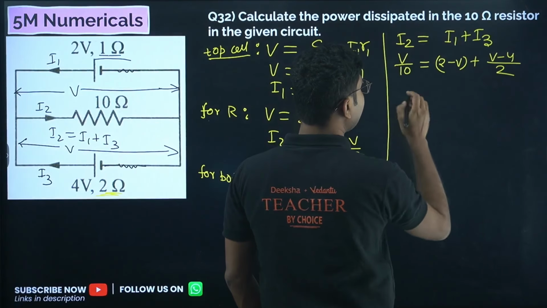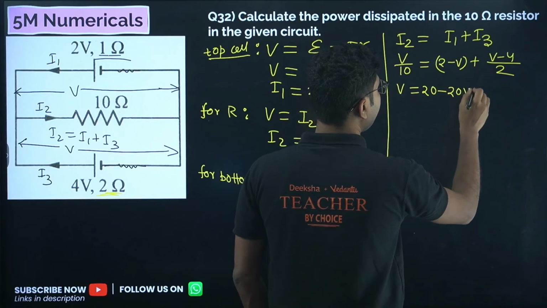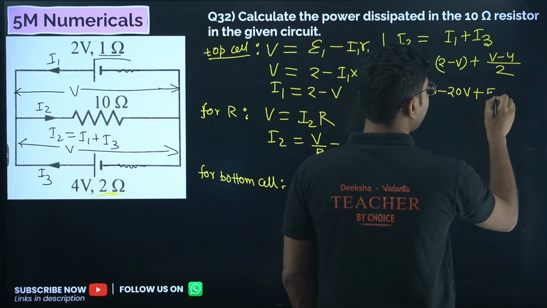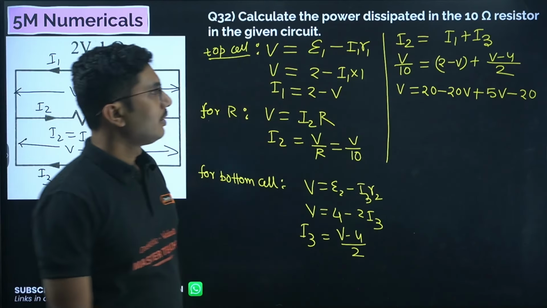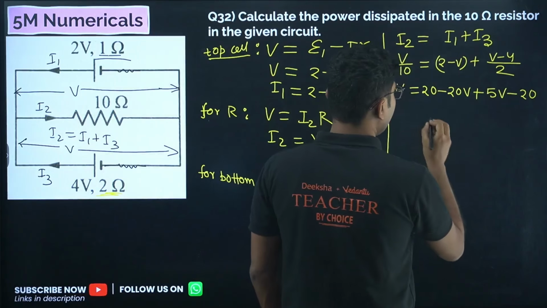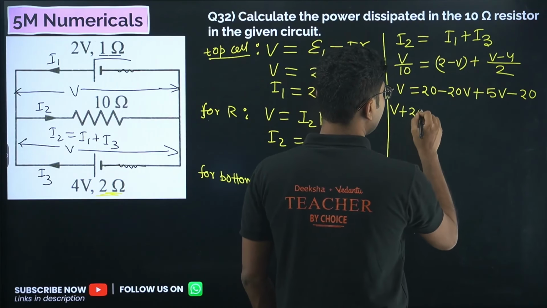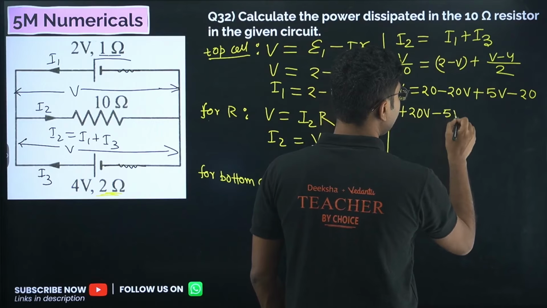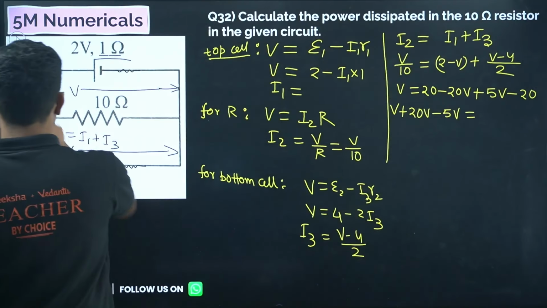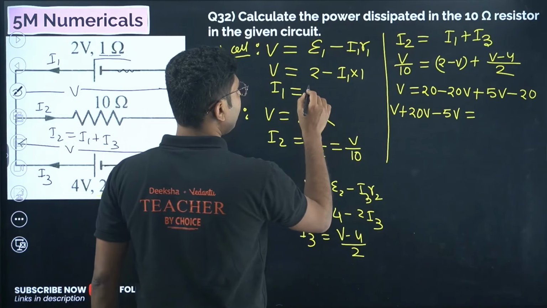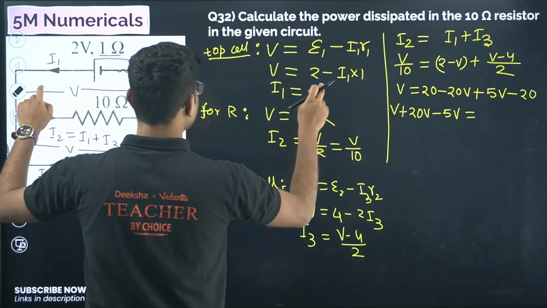If you multiply everything by 10, you will get V equals 20 minus 20 V plus 5 V. So there is a small mistake I made. Here it will be 2 minus V. This is correct, 2 minus V.